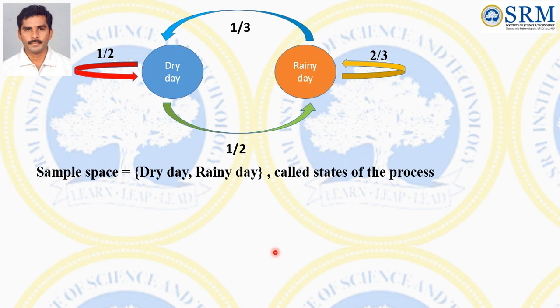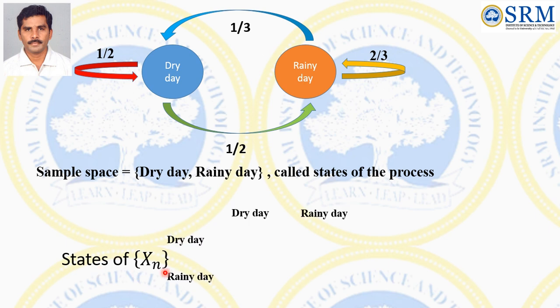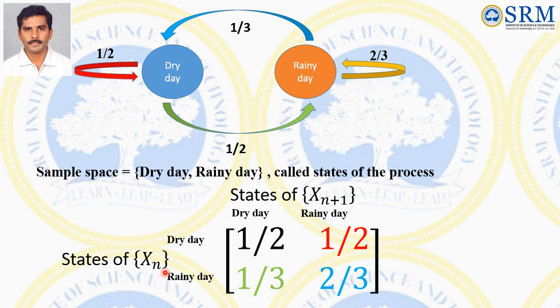Based on this transition diagram, we can write the transition probability matrix, TPM. Here we have to write the present states and then the future states. The future state is the state of Xn+1. The respective probabilities are 1/2, 1/2, 1/3, 2/3.